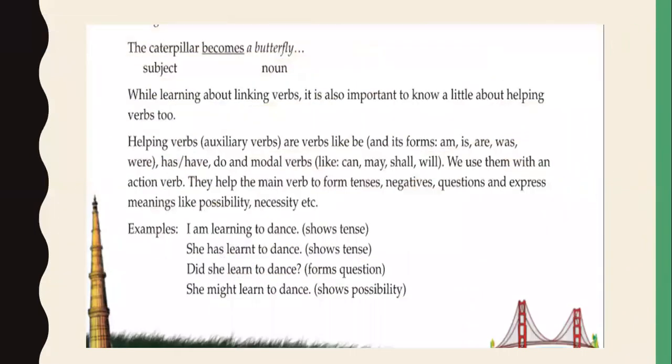The caterpillar becomes a butterfly. So here caterpillar is a subject and butterfly is a noun. So this "becomes" connects the subject with a noun.